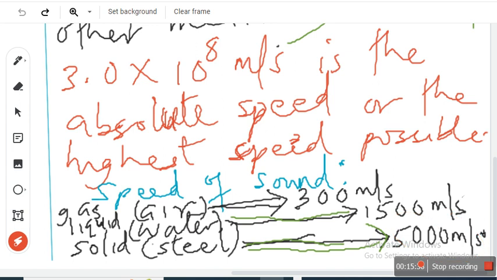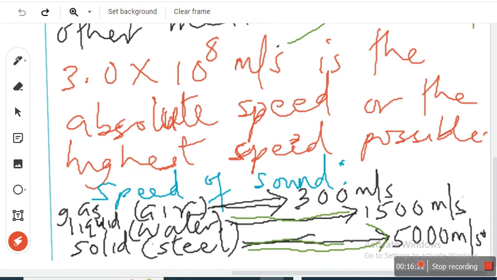So, in which medium does sound travel fastest? That's in solid, right? Good. Sound travels faster in solid than in liquid, and faster in liquid than in gas. Do you know why? Because the particles of solid are more closely packed together, so it's easier for the particles to transfer the vibration. Sound travels by transfer of vibration. One particle vibrates, transfers it to the next, and the next, and so on.